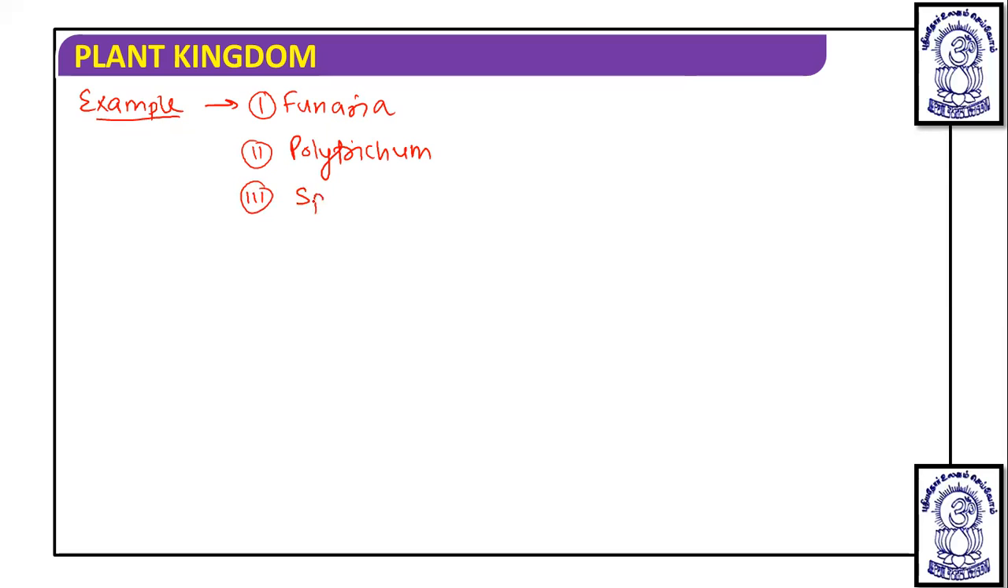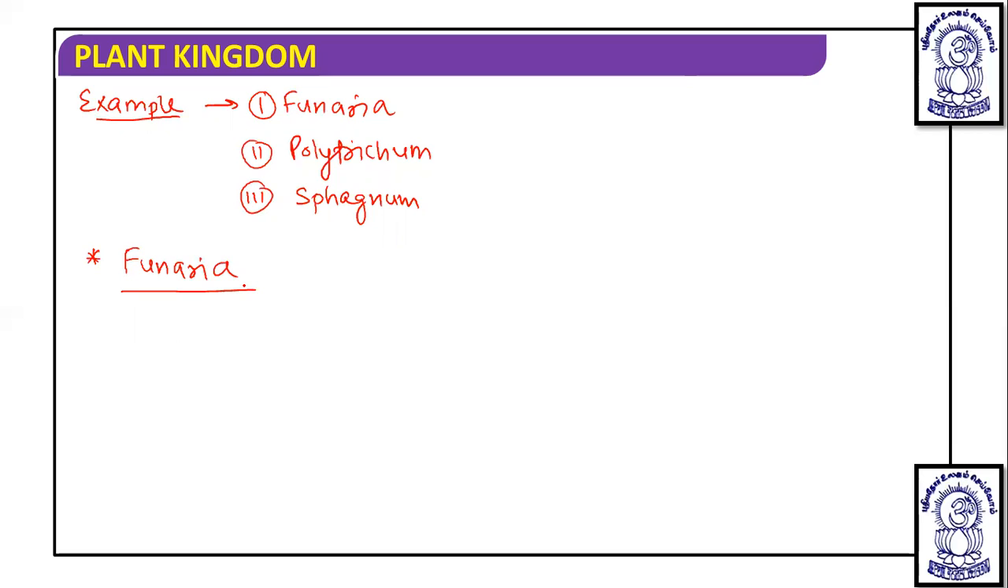So let's talk about the examples of mosses first. In this, if we talk of mosses, then one of the important examples is Funaria. The second example is Polytrichum. The third example is Sphagnum. And we are going to discuss these three in detail. First, we will discuss Funaria.